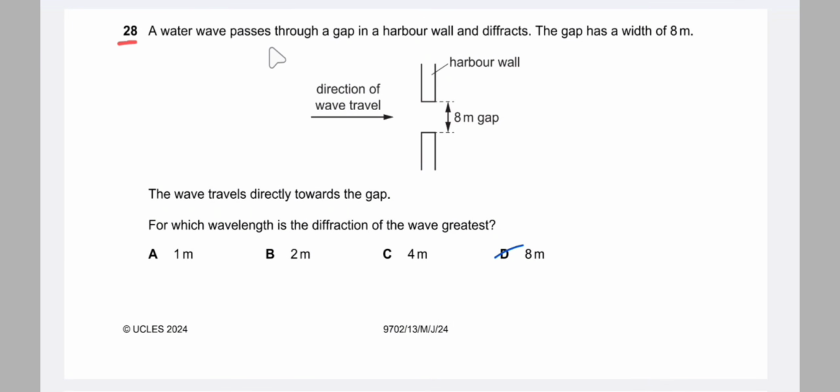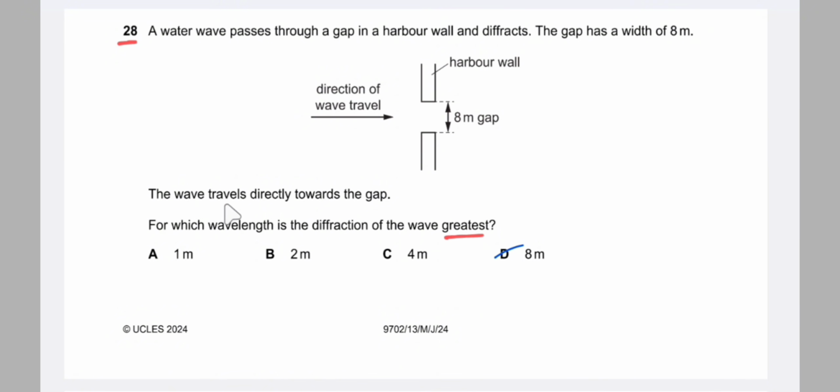Question number 28. A water wave passes through a gap in a harbor and diffracts. The gap has a width of 8 meter, so an 8 meter harbor wall gap. The wave travels directly towards the gap. For which wavelength is the diffraction of the wave greatest?